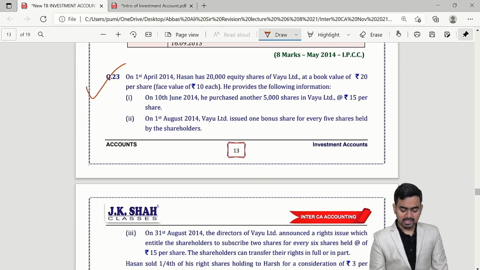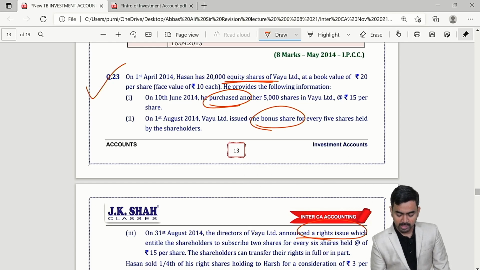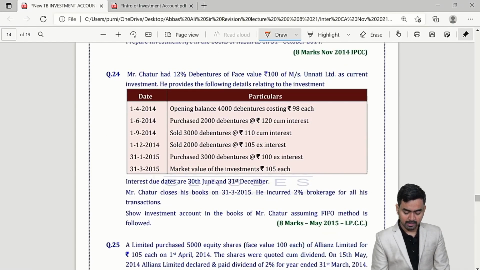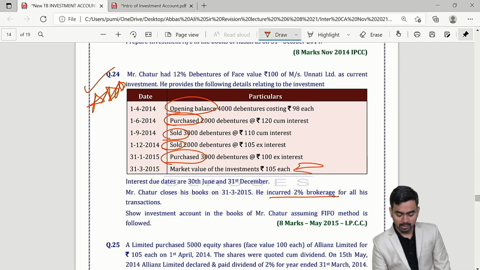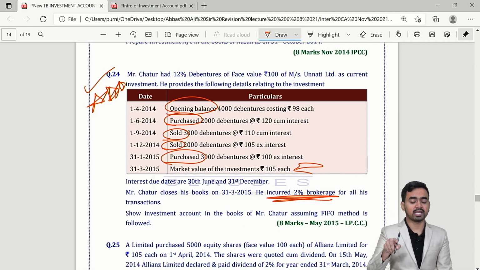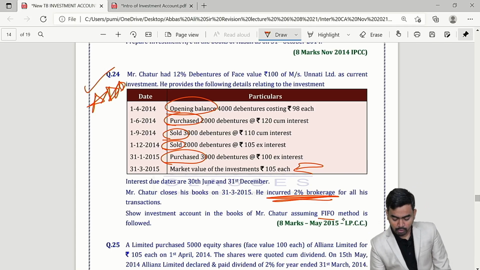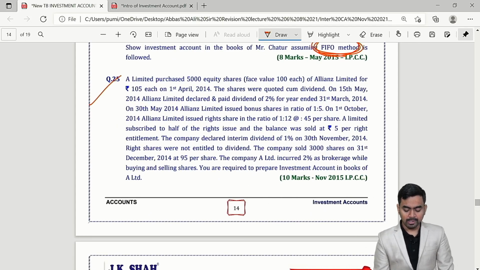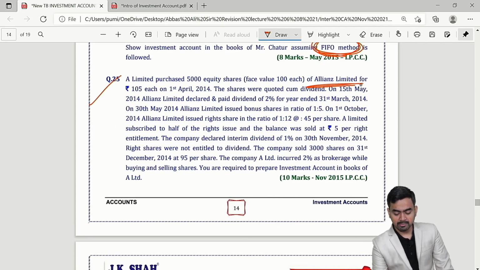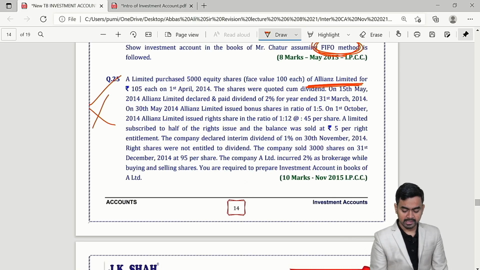Question number 23, similar to question number 7 of homework, where one purchase of equity shares, then bonus, then some right issue. Similar type of sums they are asking. See question 24, favorite sum of the institute. We saw this sum: opening, purchase, sale, purchase, market price is given, brokerage, purchase, brokerage add, sale, minus, and you have to follow the first in first out method, okay. Question 25, Allianz Limited, this sum we saw, this is a repeated sum.